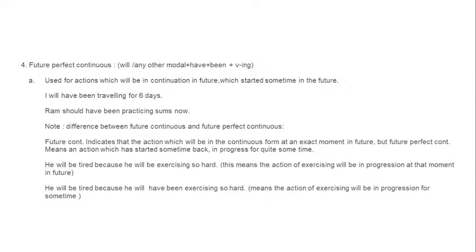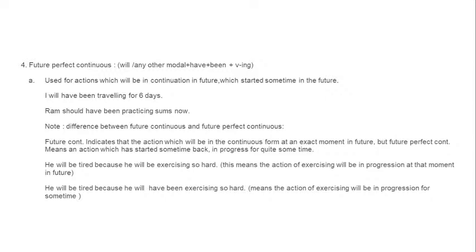Future continuous is in the continuation stage at an exact time of future, and future perfect continuous gives the impression of an action which has started some time back, is continuing and will be continuing till some time in future.